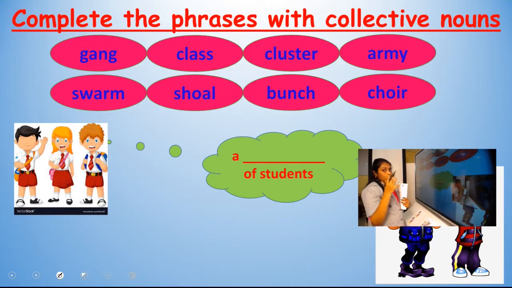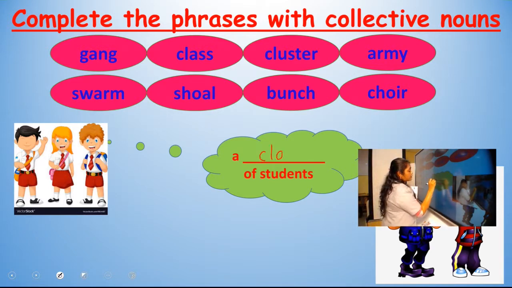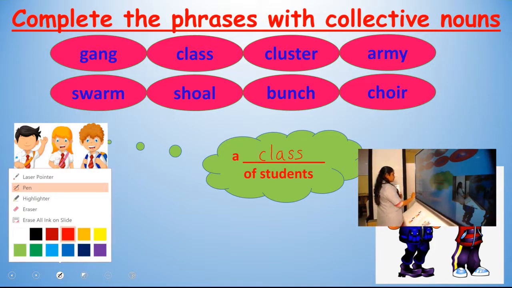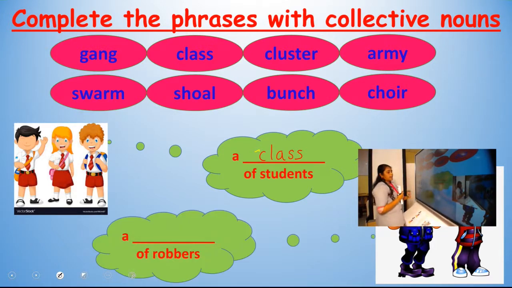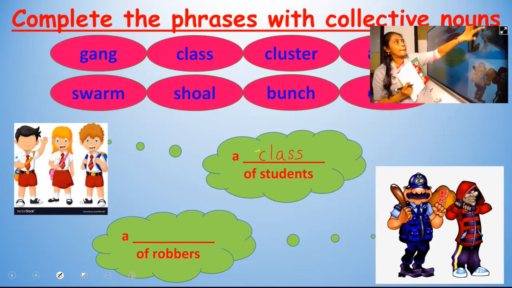The students will come as a group, so we will use the collective noun, a class of students.